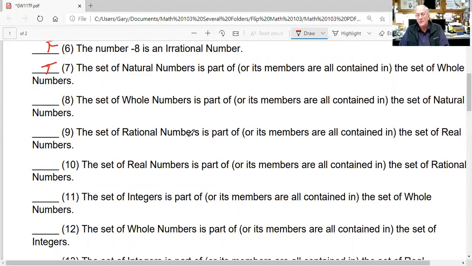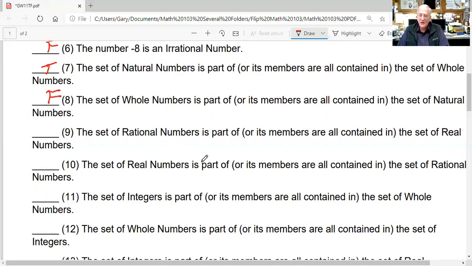The set of whole numbers is part of, or its members are contained in, the set of natural numbers. Well, they all are except for what? 0. 0 is not a natural number. It's a whole number, but it's not a natural number. So this statement has to be false.